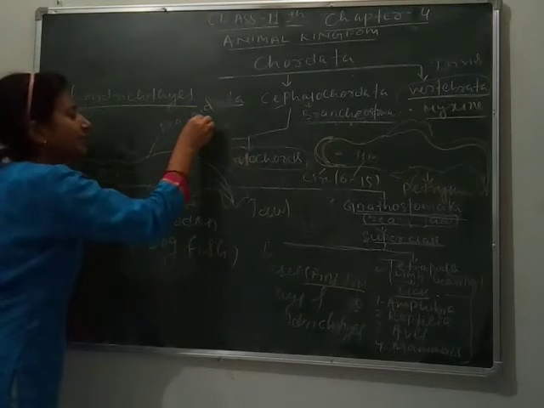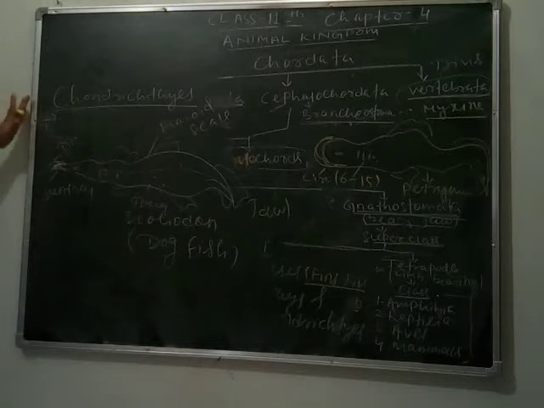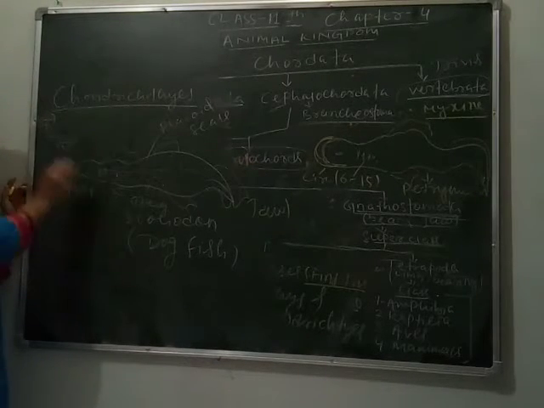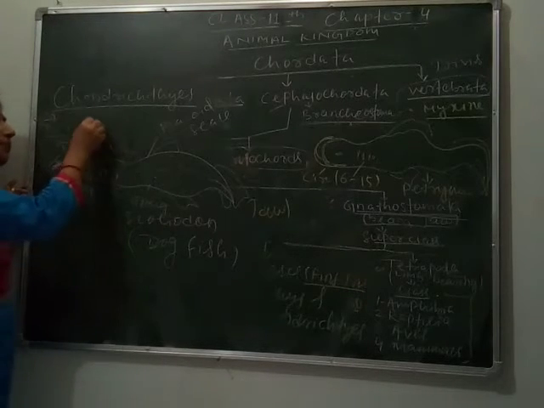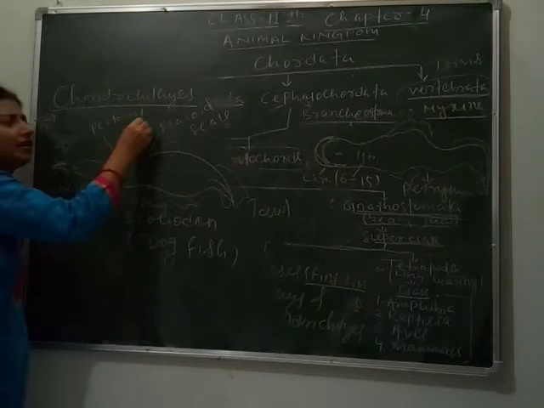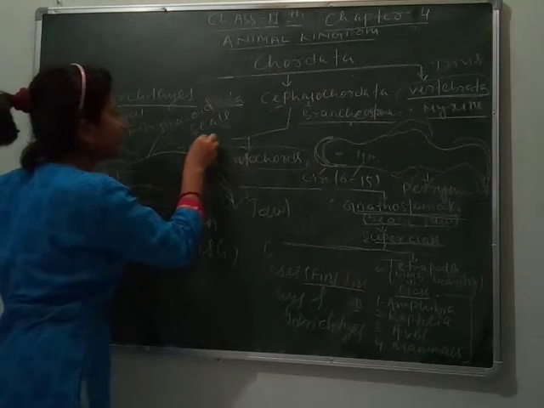The gill slits help it take oxygen from water. This is the pectoral fin and this is the pelvic fin.